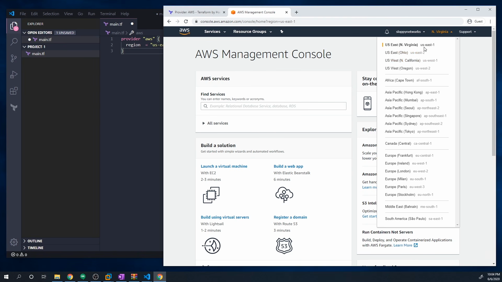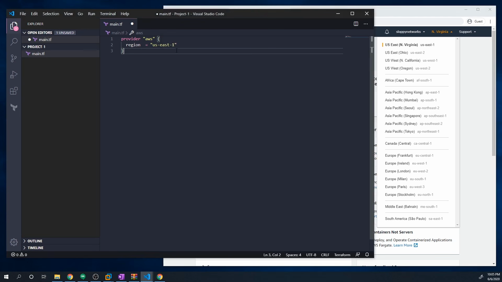It's going to help prevent any weird issues with AMIs, because for some reason, if you want to deploy an Ubuntu AMI in one region like US East 1 and in another like US West 1, they'll have different names or IDs. I don't know why AWS decided to do that, but it can lead to issues, because if you're copying my code, the AMI might be called something else. So just set it to US East 1 in Terraform, and that way, my resources as well as your resources will get deployed in the same exact region, and we should hopefully avoid running into any weird issues.